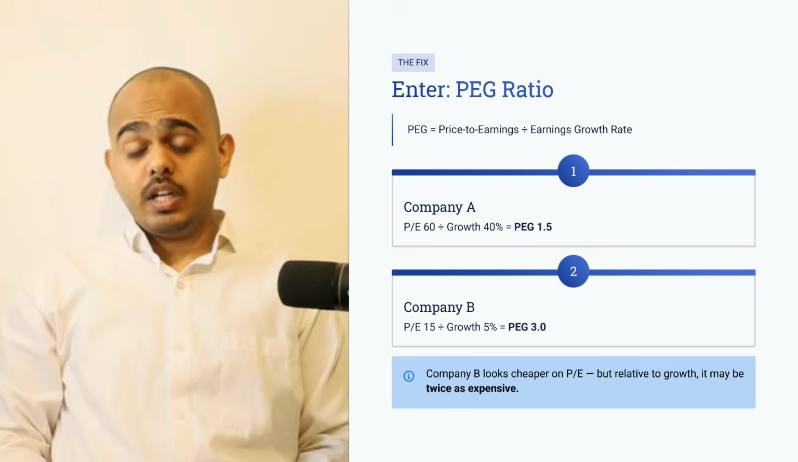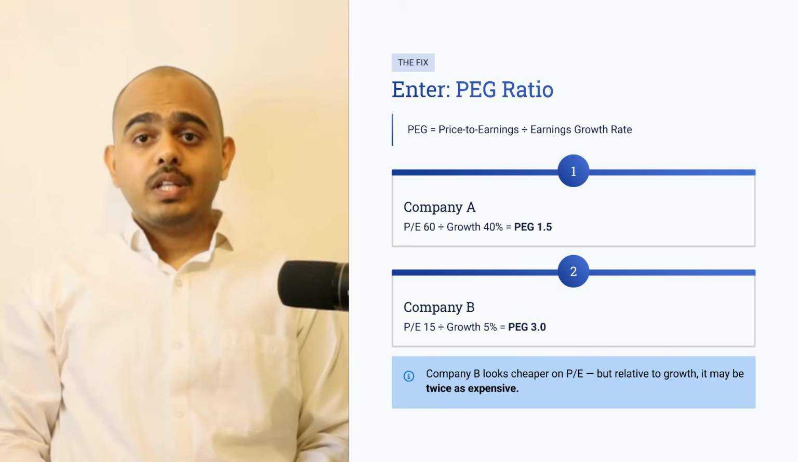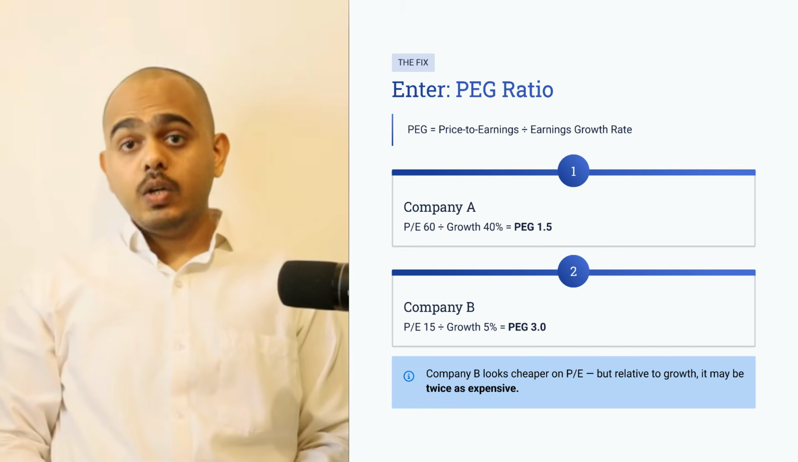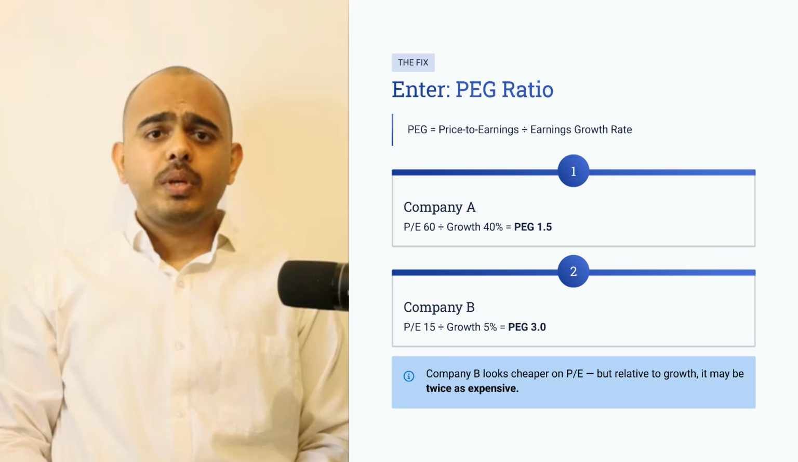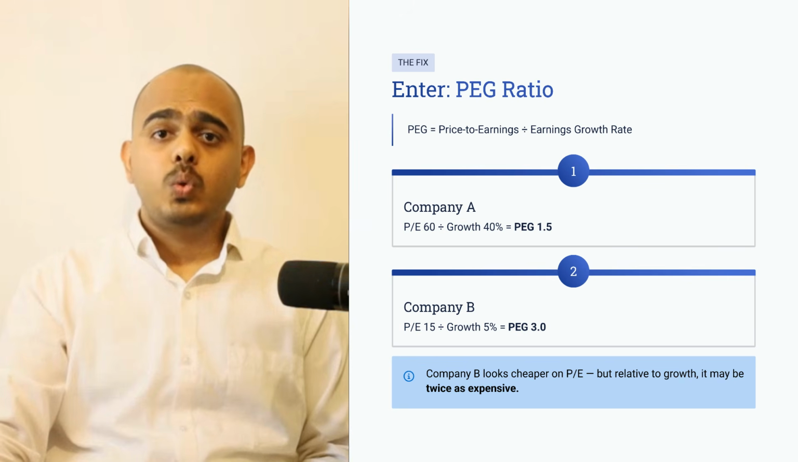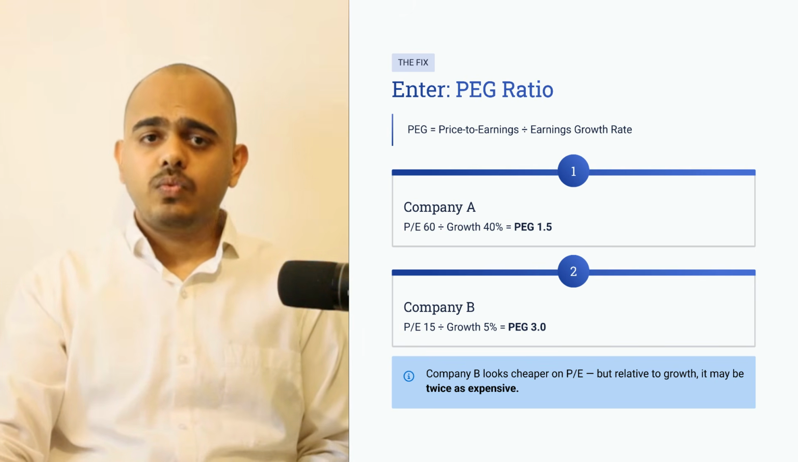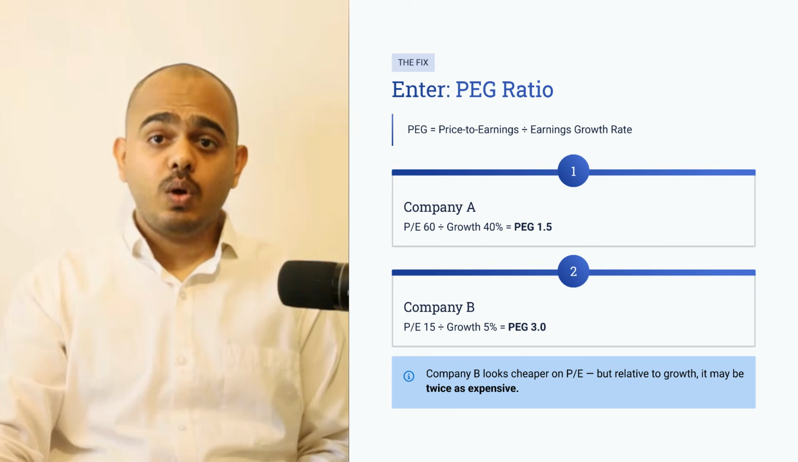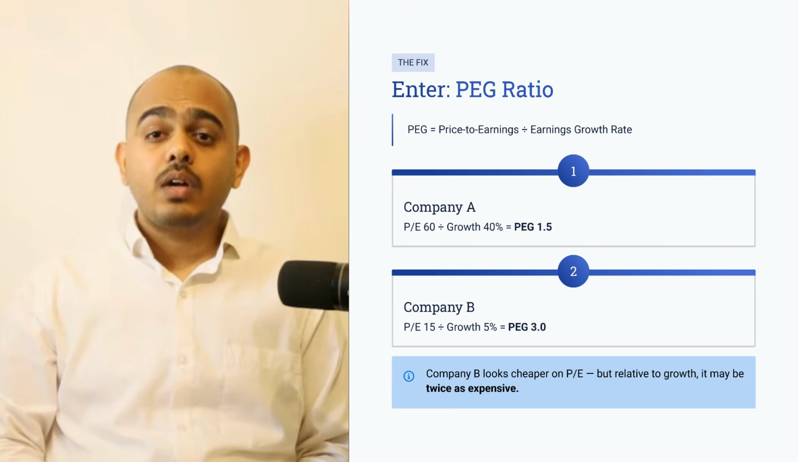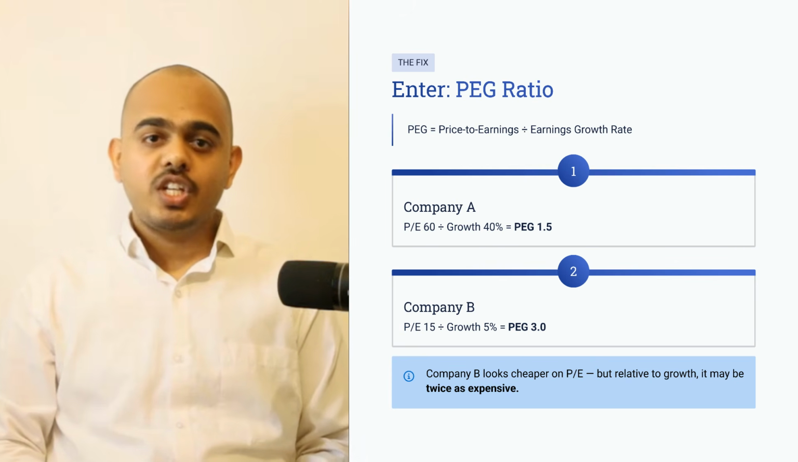Now enter the PEG ratio. PEG ratio means price to earnings divided by earnings growth rate. The idea is simple. Valuation should be judged relative to growth. Now let's compare two companies. Company A trades at a PE of 60 and is growing earnings at 40%. PEG becomes 1.5. Company B trades at a PE of 15 and is growing earnings at 5% only. Then the PEG ratio becomes 3.